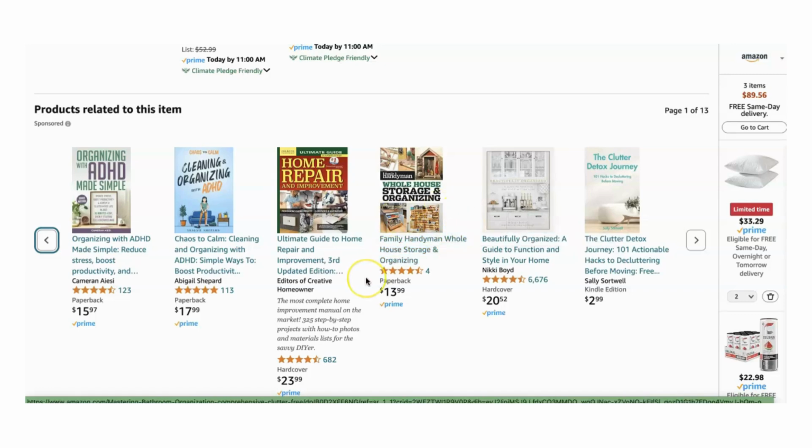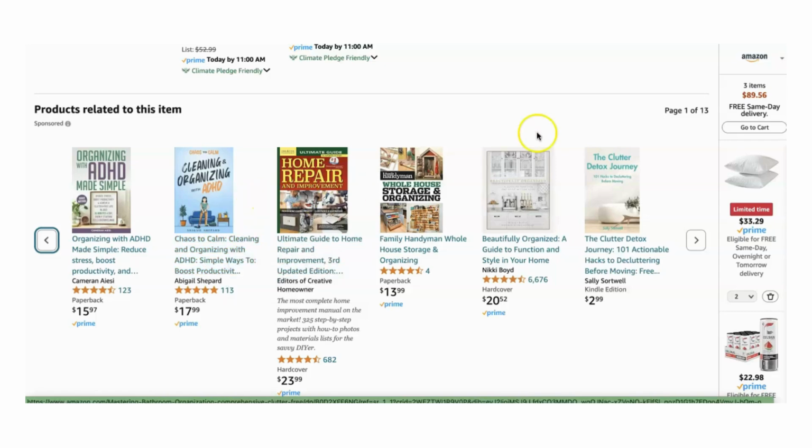And it seems as though with the related products, the most popular seems to be the ADHD organizing. So I would go with that. I'm so glad that I caught that to let you guys know. So before you even begin typing into ChatGPT, go in and do the research and see what people are looking for right now.